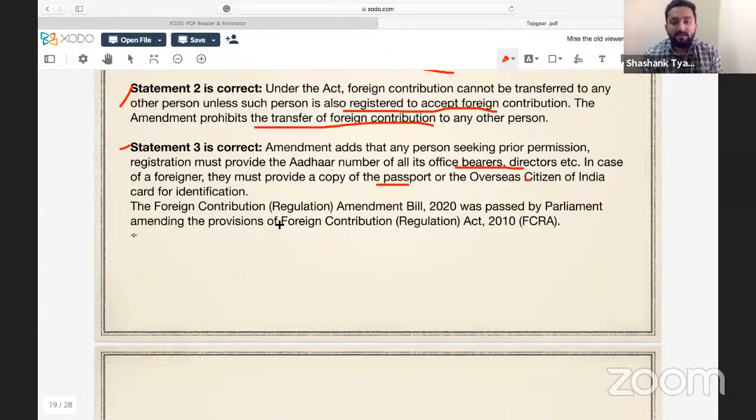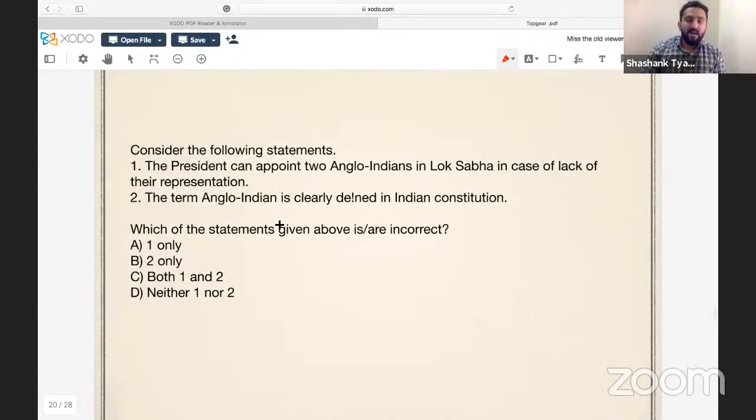That is all. Now, the next question is: consider the following statement. The President can appoint 2 Anglo-Indians in Lok Sabha in case of lack of their representation. And we have to identify the incorrect one. This statement is incorrect.